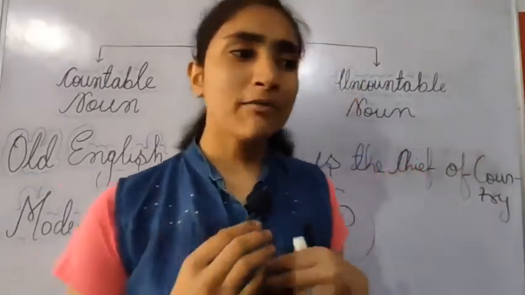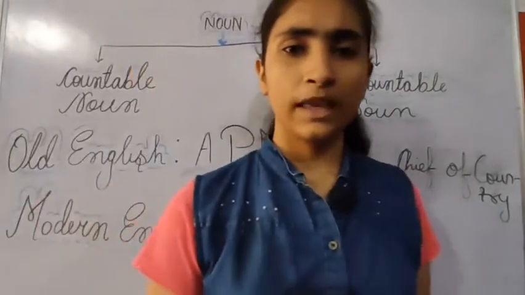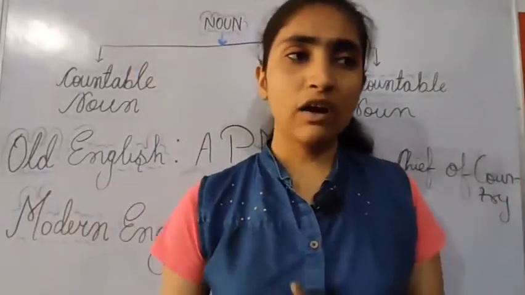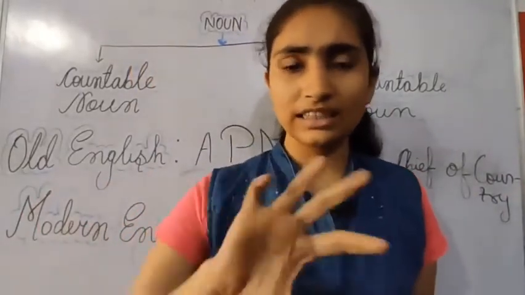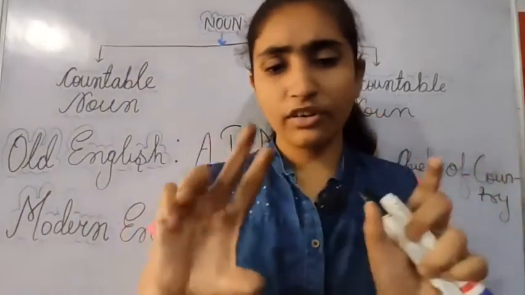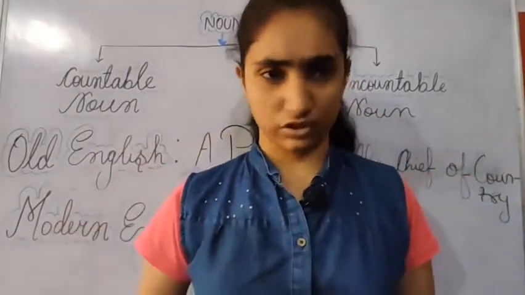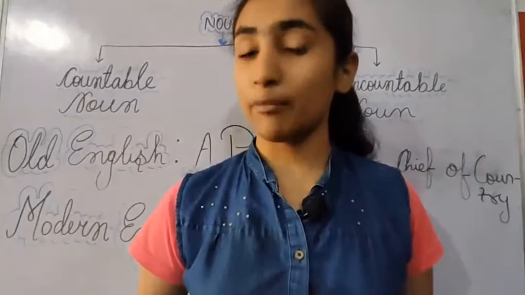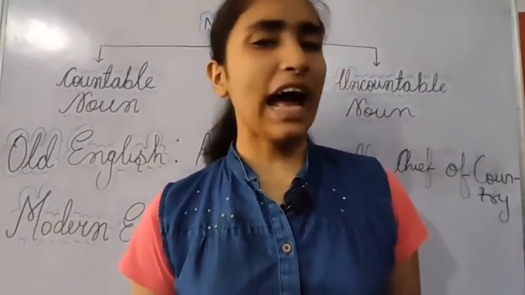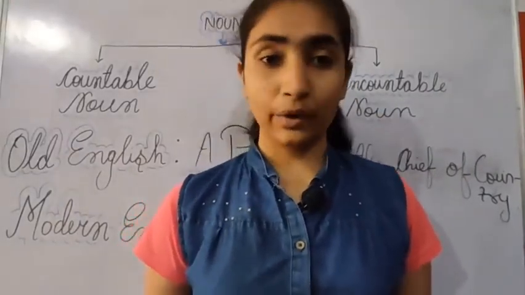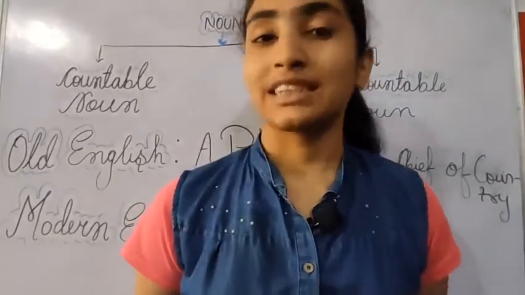And if we talk about the origination of noun, then noun was derived between the 2nd century by a Sanskrit grammarian Panini and an ancient Greek grammarian Theodostratus.